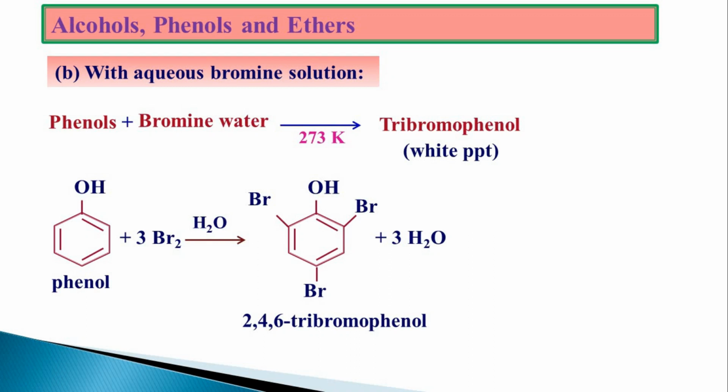Now coming to bromination, whenever we have phenol in an organic solvent, ionization will be less. As the ionization is less, the charge separation is more, and the amount of negative charge on the ortho and para positions will be less.